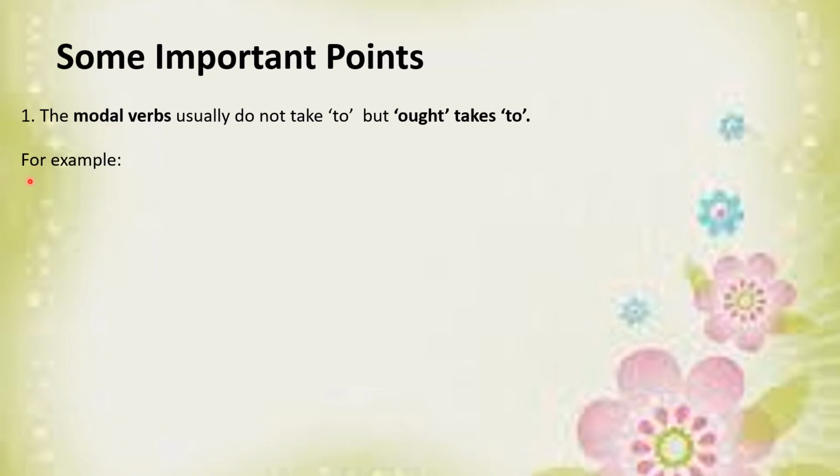For example, you can sit there. You can see that can here is the modal verb, but it does not have to before it. He ought to look after himself. You can see that ought has to after it.